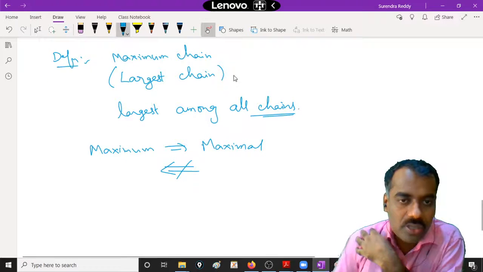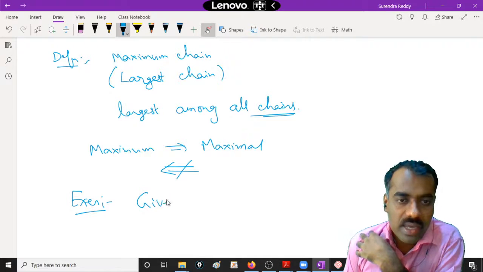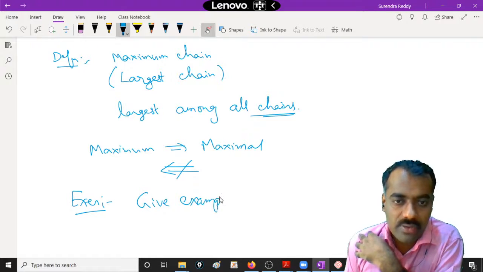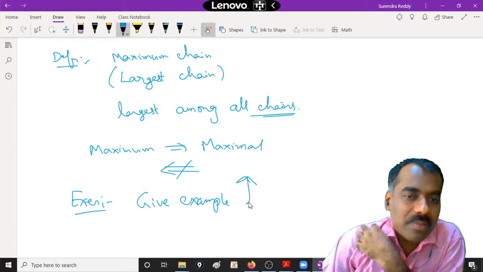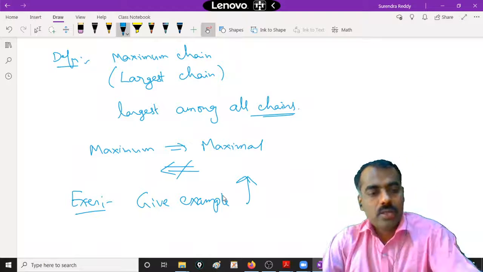Is this clear? So your exercise is to give an example of a maximal but not maximum chain. Is this clear? Okay, so we will stop.